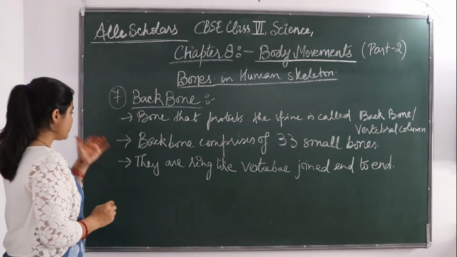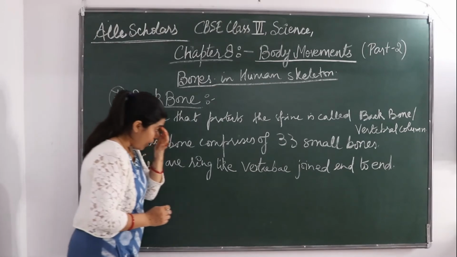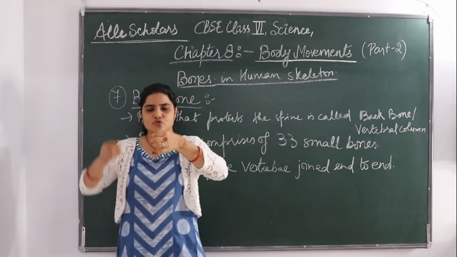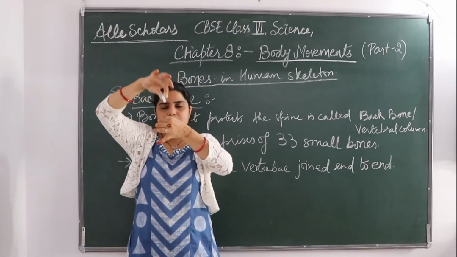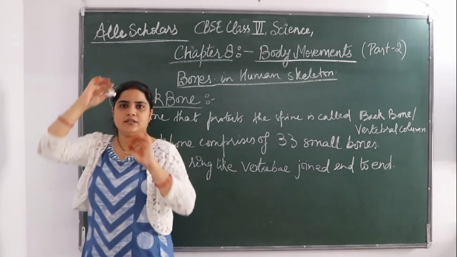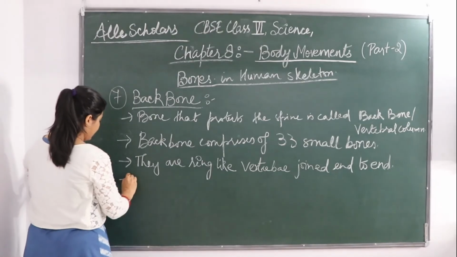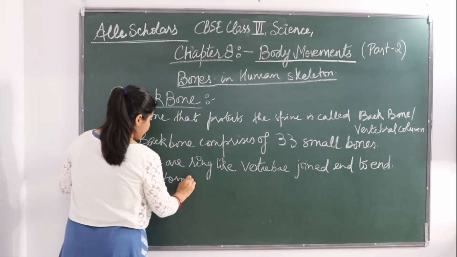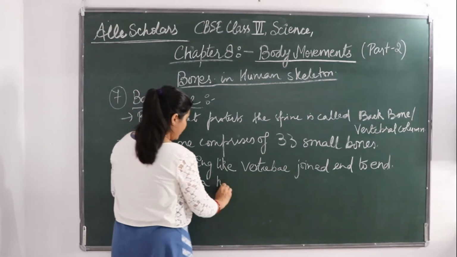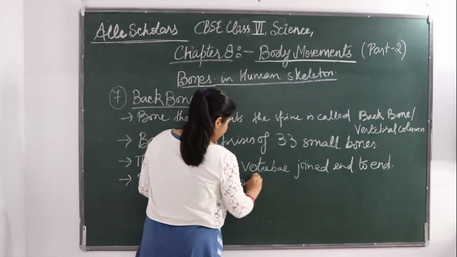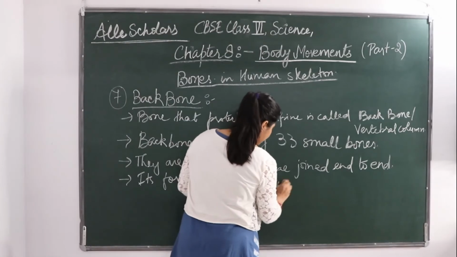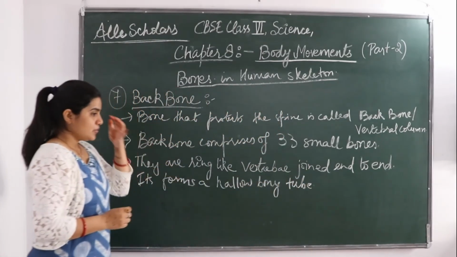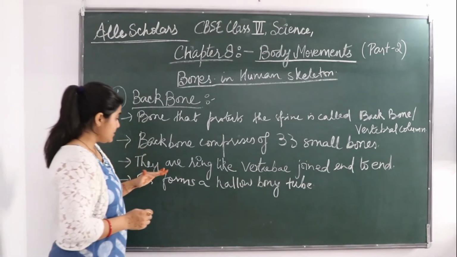So it forms a hollow bony tube, inside which our spine lies. It forms a hollow bony tube. The main nerve cord passes through it.